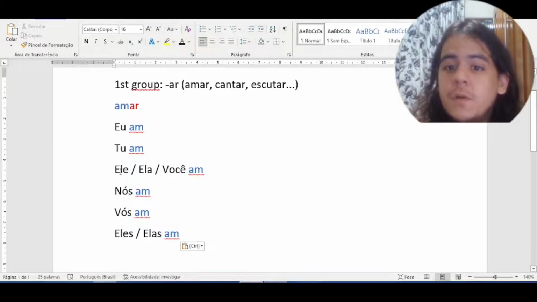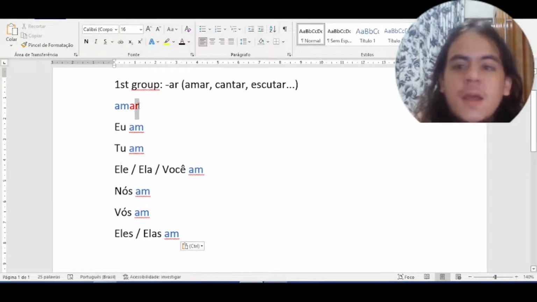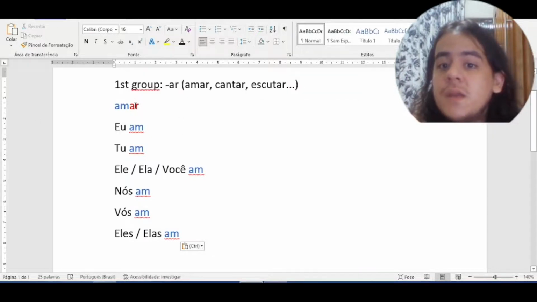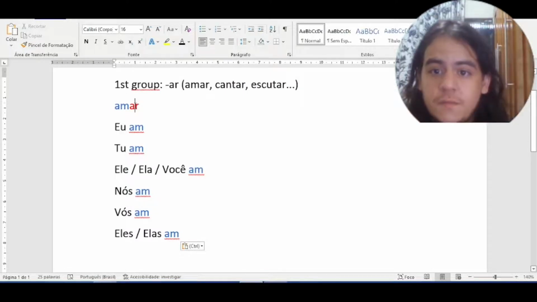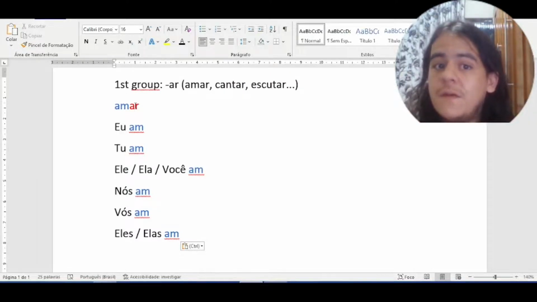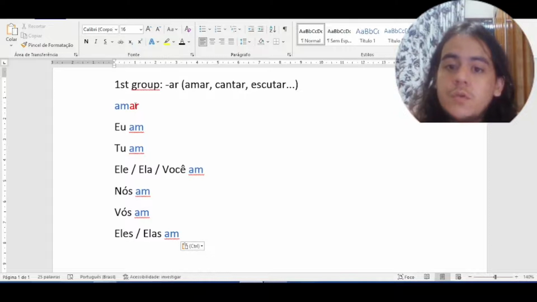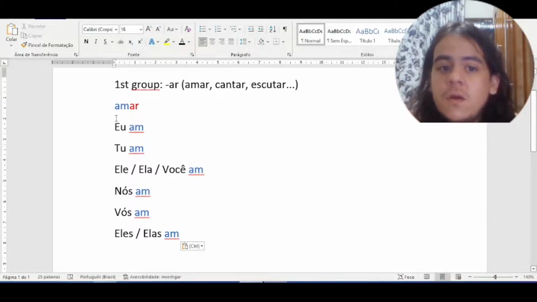Each personal pronoun will have its own termination. This termination AR is the termination of the infinitive. Okay, the infinitive. Amar is the infinitive. When we conjugate, we will use the terminations of each personal pronoun.